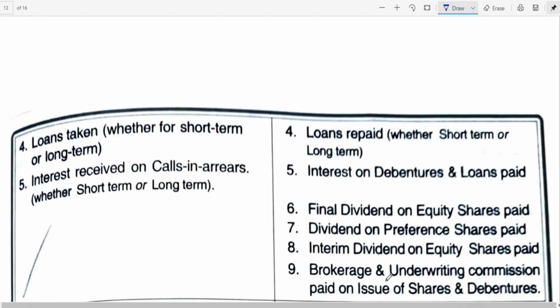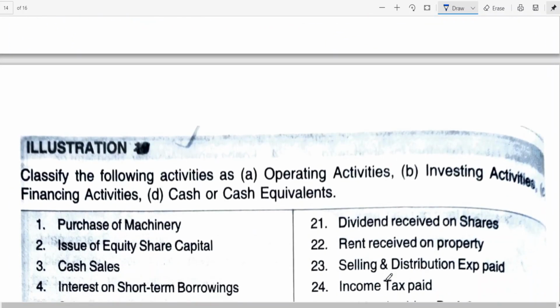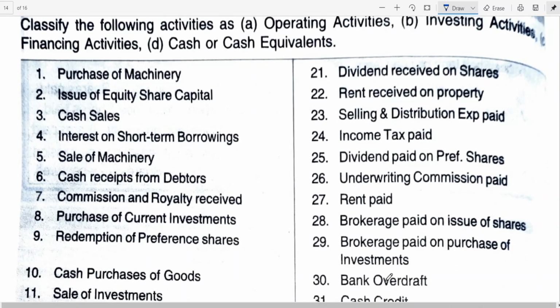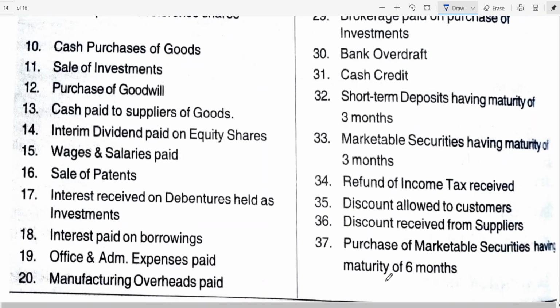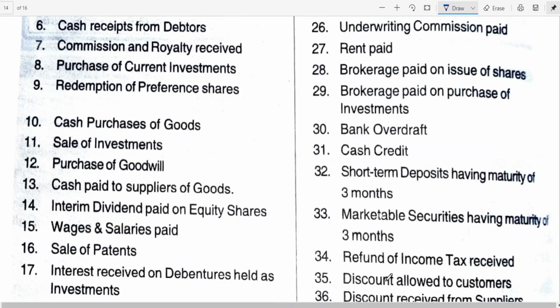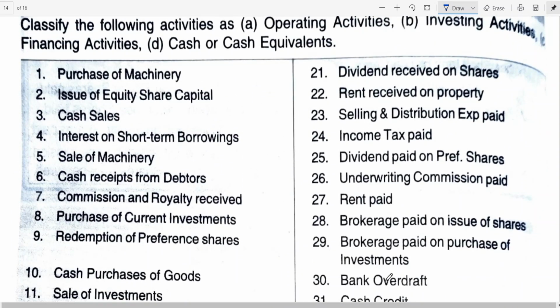Okay, now I'm giving one illustration. There are totally 37 items I have given. Shall I give it as homework to all of you?